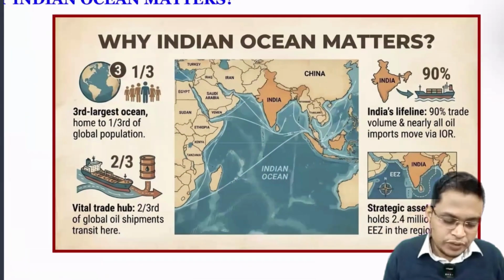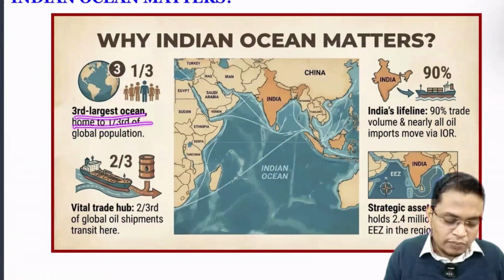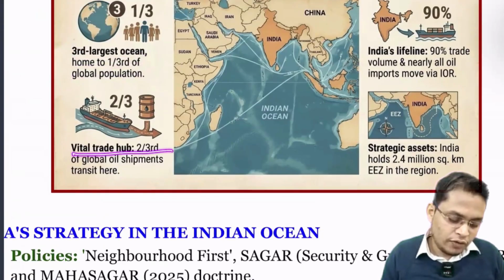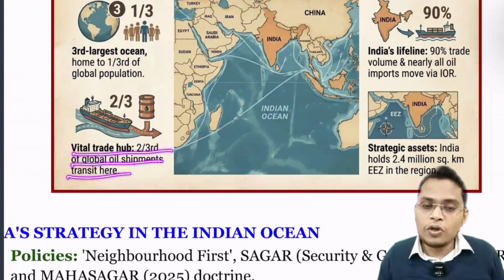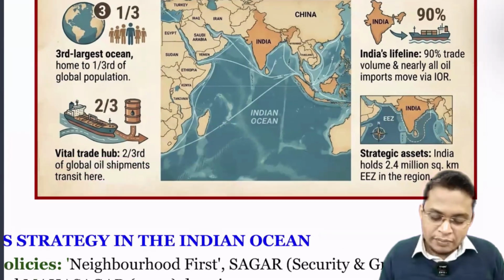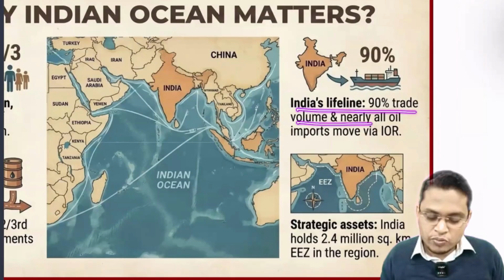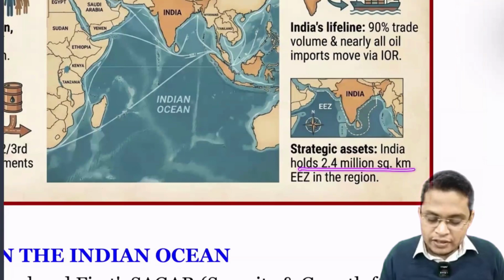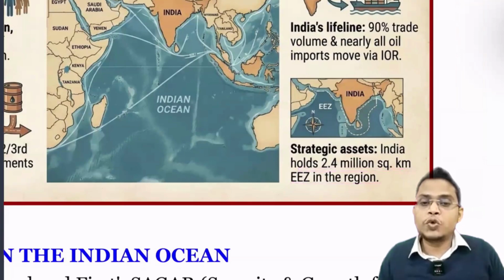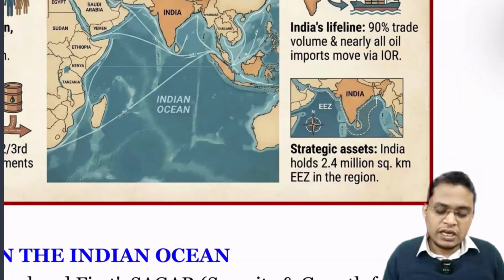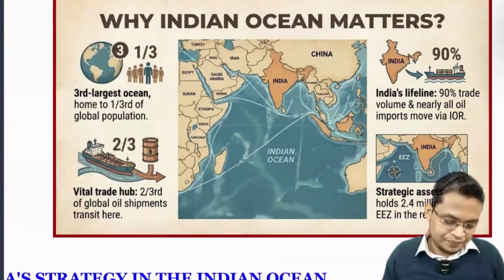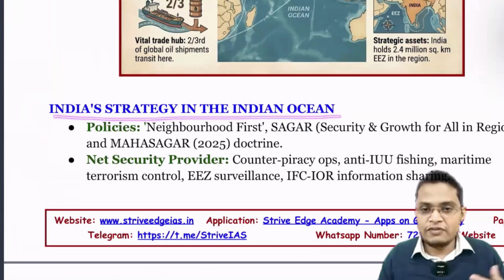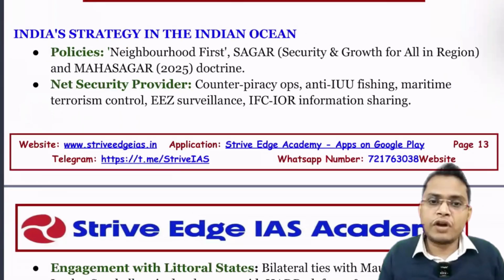Why does the Indian Ocean matter to India? One third of the global population resides in or is littoral to the Indian Ocean. It is a vital trade hub: two thirds of global oil shipment passes through it. 90% of India's trade volume and oil passes through this ocean, and India has 2.4 million square kilometers of exclusive economic zone. That is why the Indian Ocean is very important for us. So what strategy is being followed? If the Indian Ocean is very important, definitely we have prepared some strategy, and we are going to see what it is.